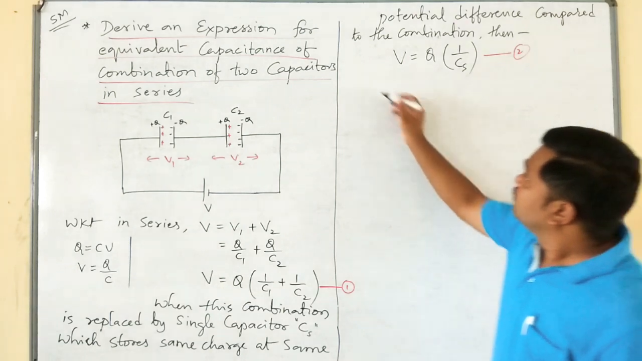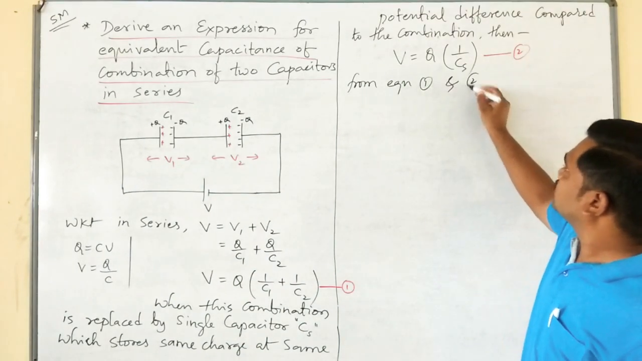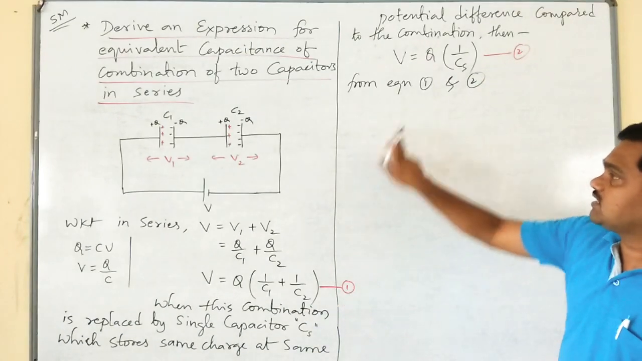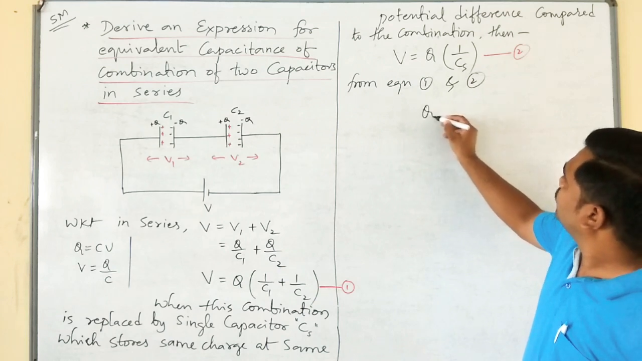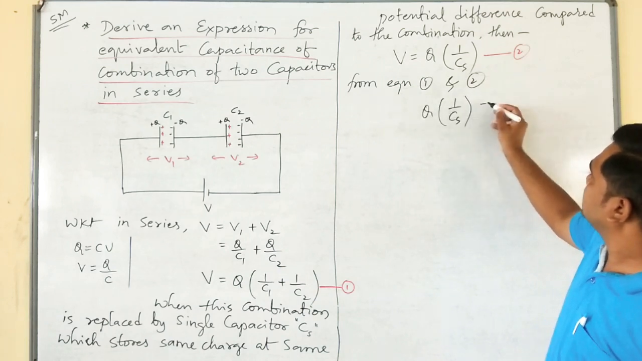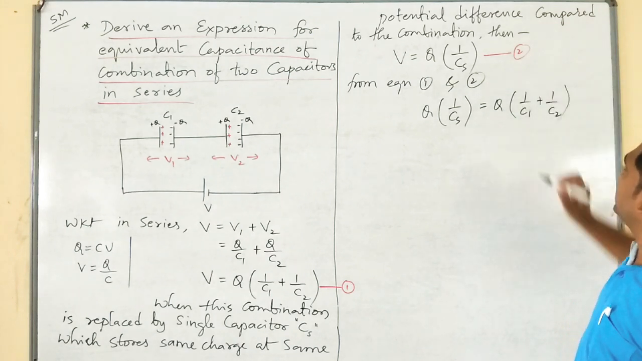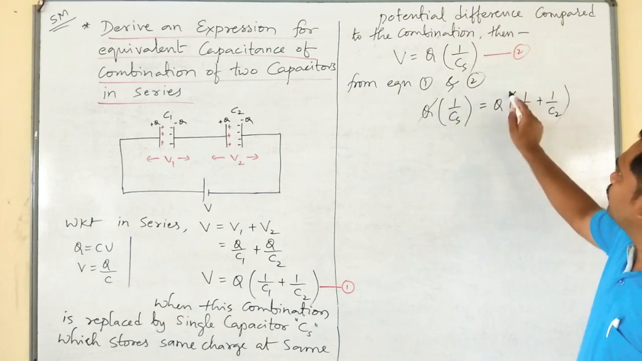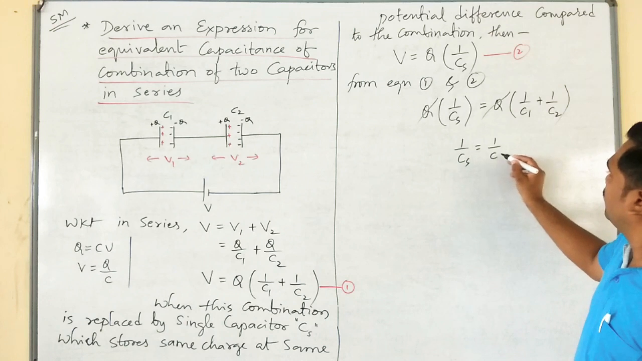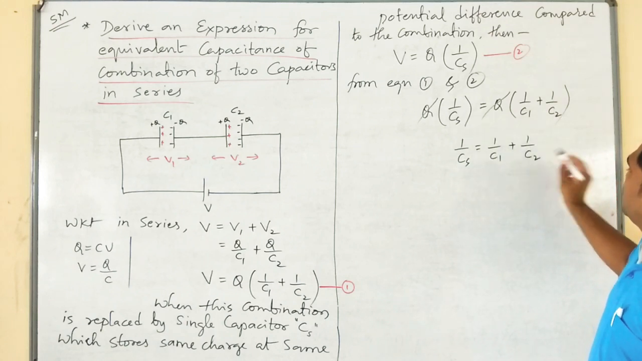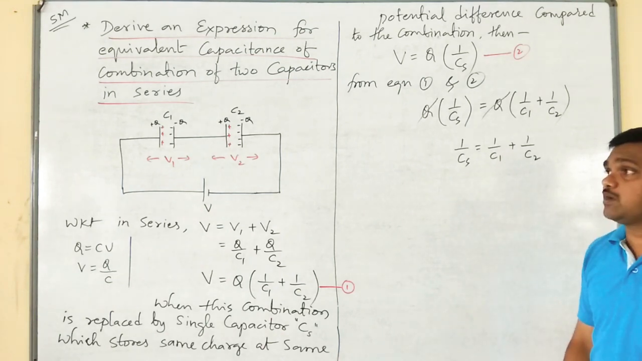Next, from equation 1 and 2, the LHS are the same, so the RHS has to be the same. Therefore, Q into 1 over CS is equal to Q into 1 by C1 plus 1 by C2. If I cancel Q on both sides, you get 1 by CS is equal to 1 by C1 plus 1 by C2. Sir, how can we derive the expression for effective capacitance for three capacitors?